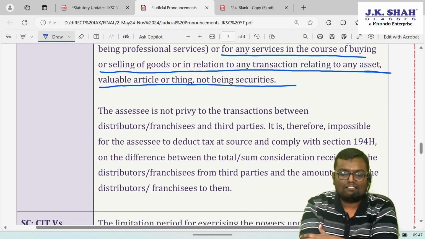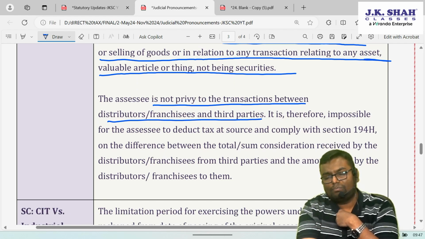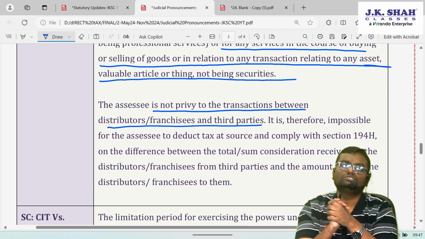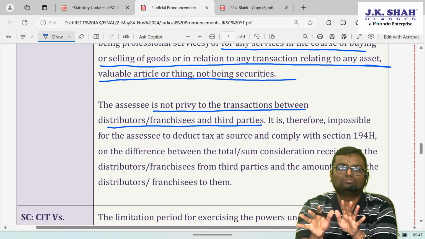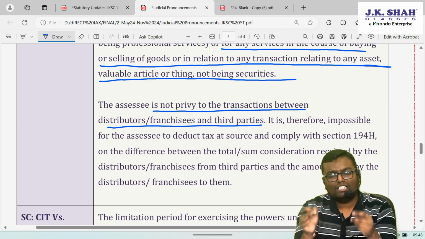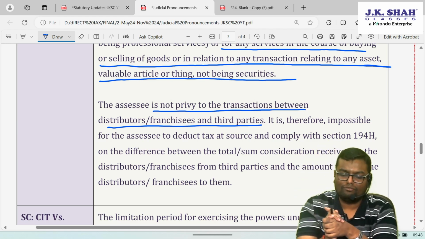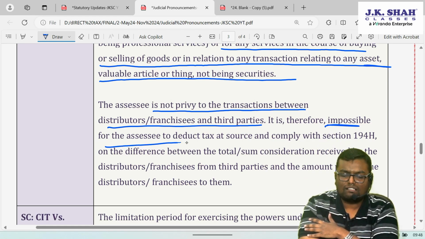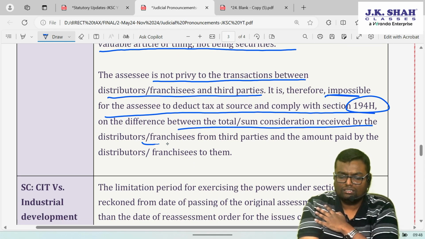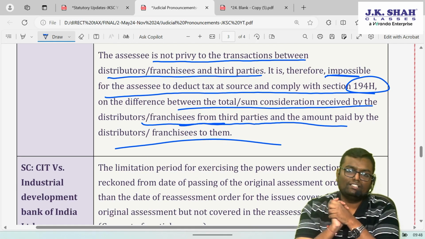And that's why the assessee is not a party to the transaction between the distributor and third parties. Once the recharge coupon or startup kits are sold to the distributor, the company is out of this. Either it is sold or not sold, the company doesn't do anything now. Company has no obligation now. Company is not a party between them. It's like goods sold to a distributor. The distributor will sell at any price to the customer if they want. Therefore it is impossible for the assessee to deduct TDS and comply with 194H on the difference between the total consideration received from the third party and paid to the distributor. On that, TDS cannot be deducted.